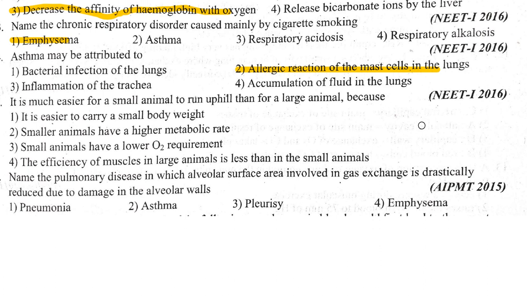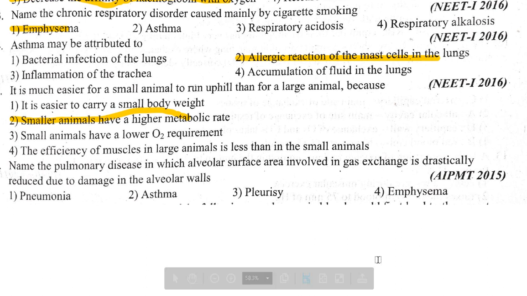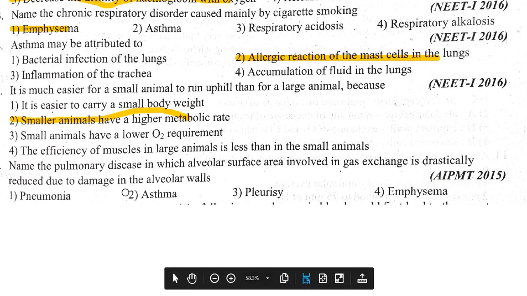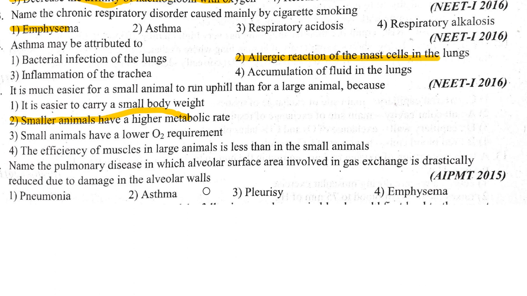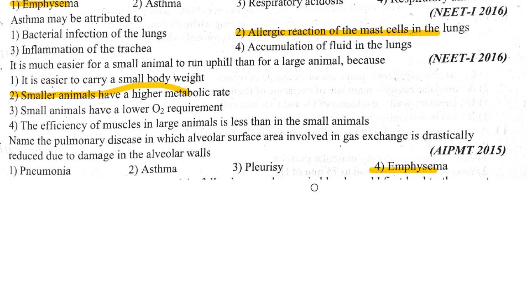It is much easier for a small animal to run uphill than for a large animal because of small body weight, higher metabolic rate, low oxygen requirement, efficiency of muscles. Small animals have a high metabolic rate. Name the pulmonary disease in which the alveolar surface area involved in gas exchange is drastically reduced due to damage in the alveolar walls. This is caused by cigarette smoking, so the disorder is emphysema.